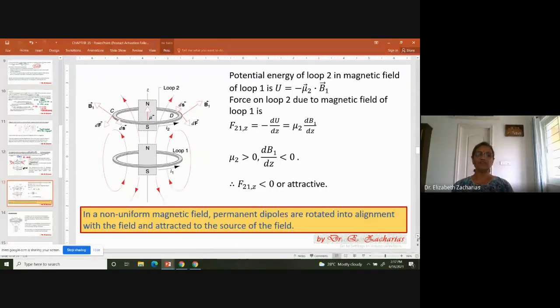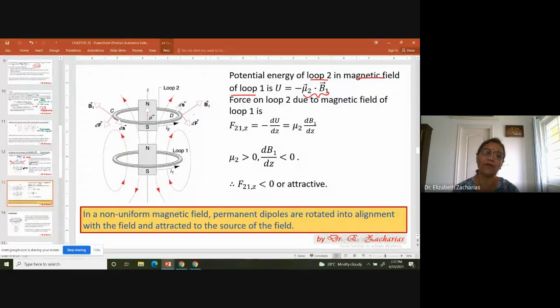So we can also explain this using the potential energy concept. You see here, the potential energy, let me quickly read this. The potential energy of loop 2 in the magnetic field B1 is U equal to minus mu2 dot B1. B1 is the external field and mu2 is the moment of the second loop. Okay, so force is minus dU by dz, you know. So if I take this and do a differentiation with respect to z, it is mu2 dB1 by dz.